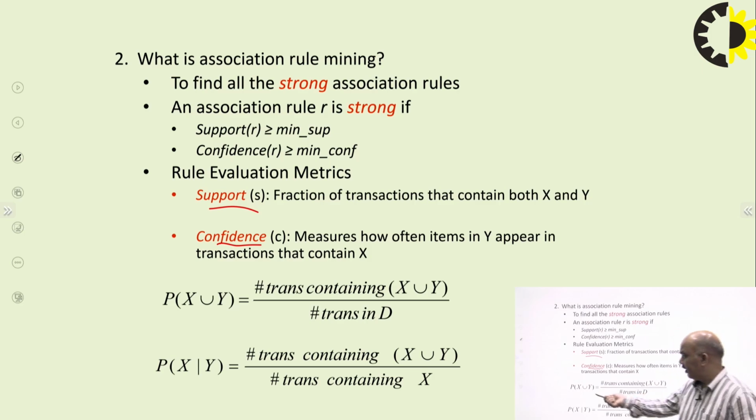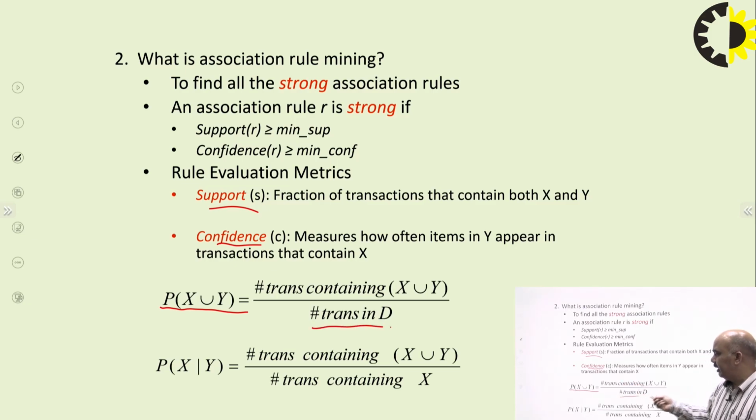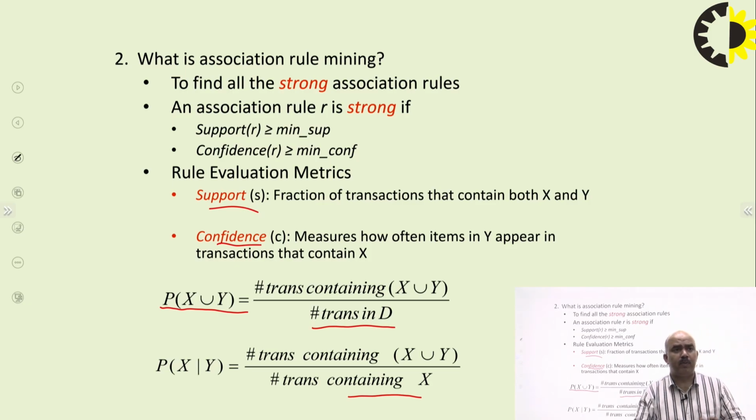For identifying the support, it is P of X union Y, the transactions that contain X union Y. And for the confidence of X implies Y, the transactions containing X union Y divided by the transactions containing X. So by using these association rules, we have to identify the confidence and the support, in order to determine whether the given items are being purchased together or not.